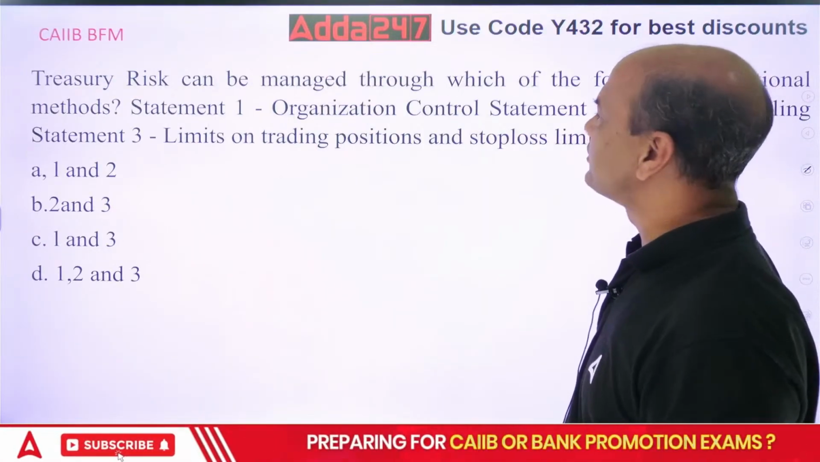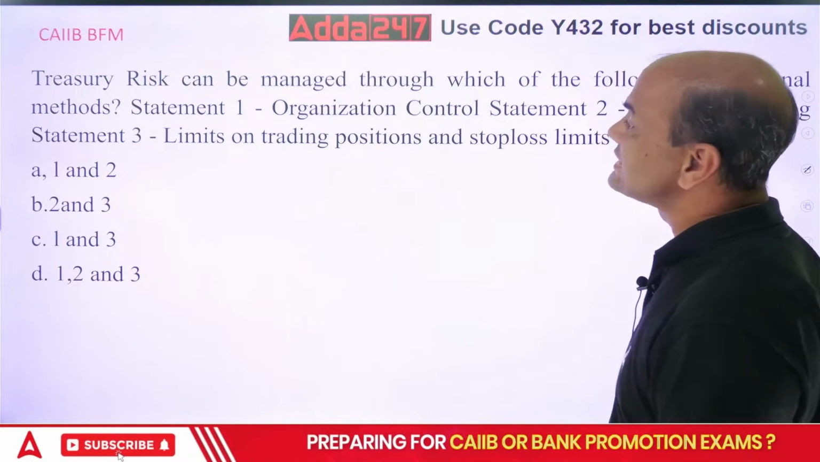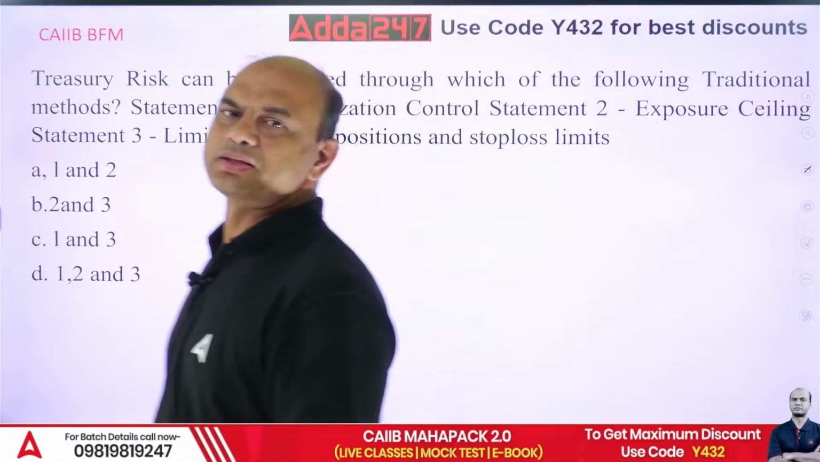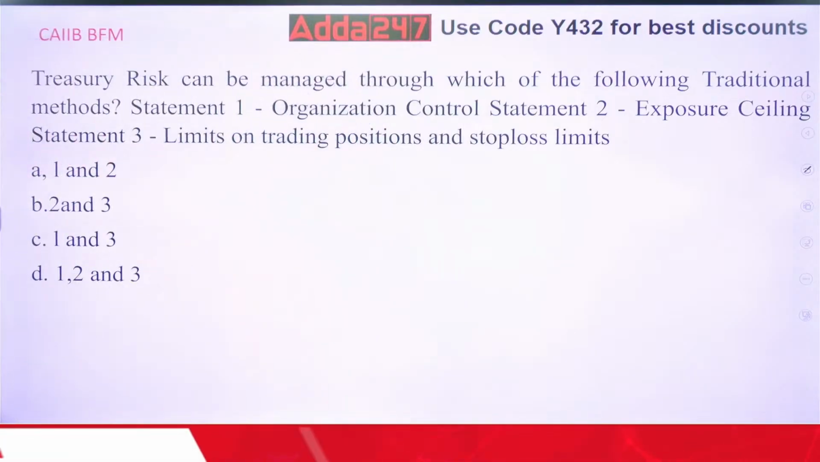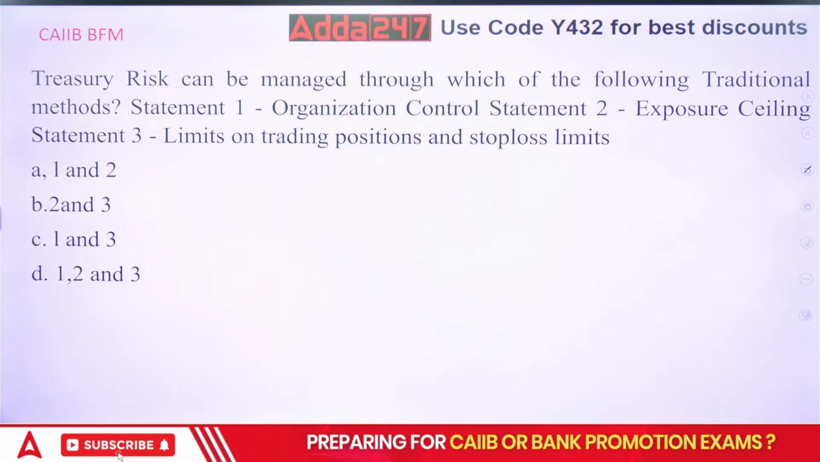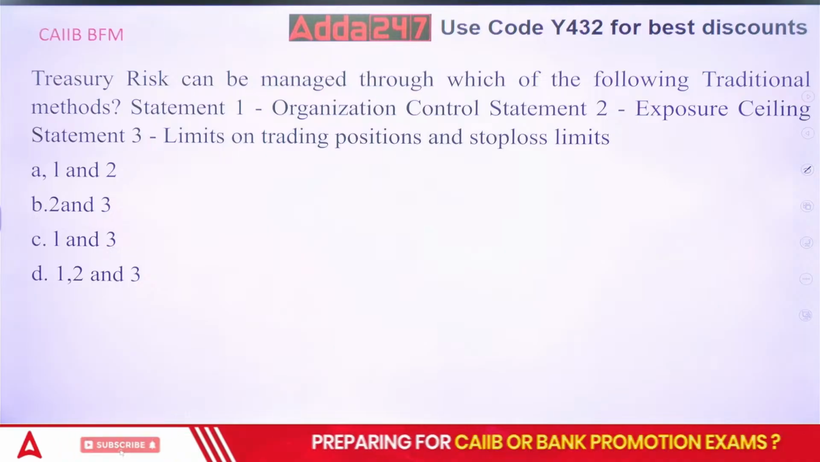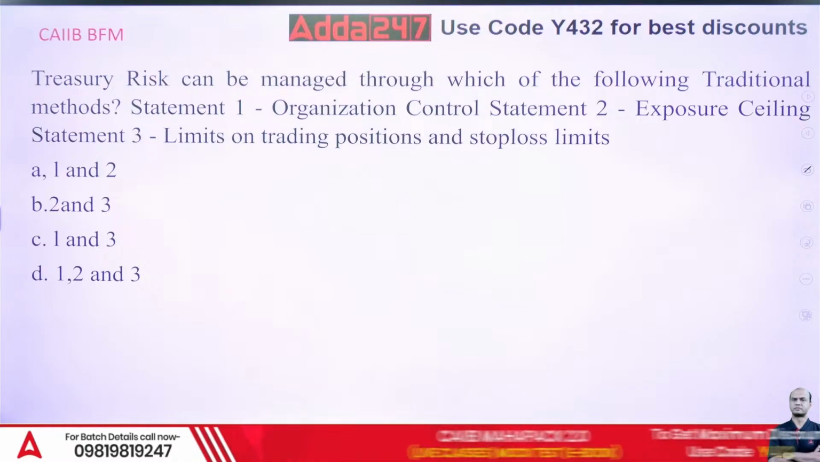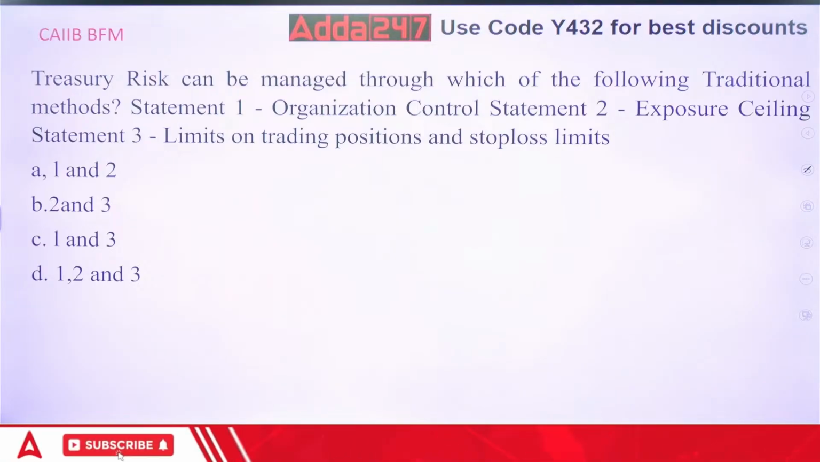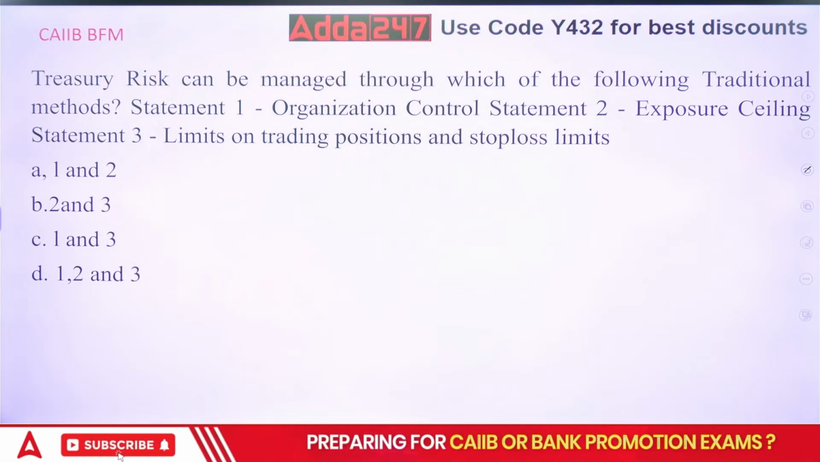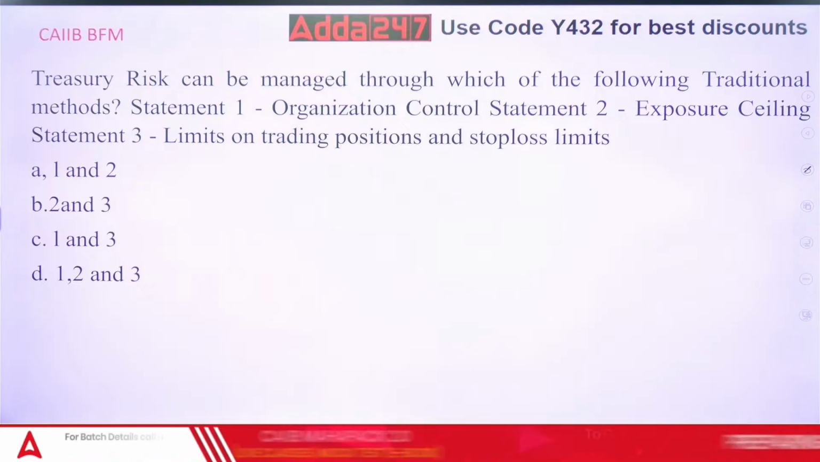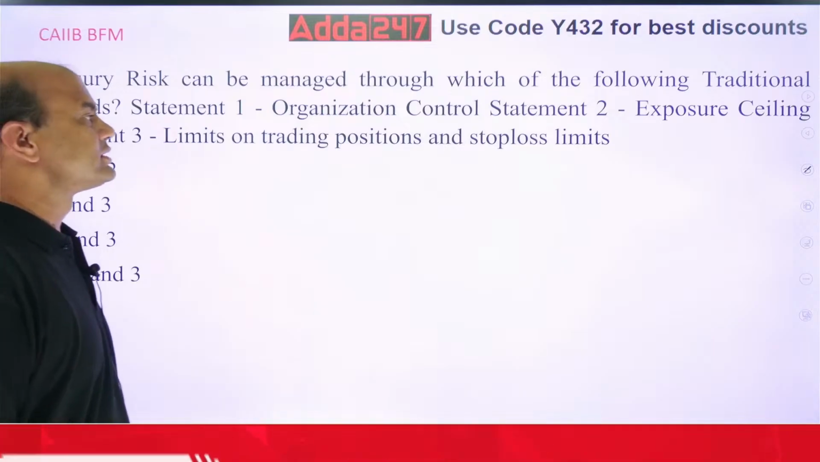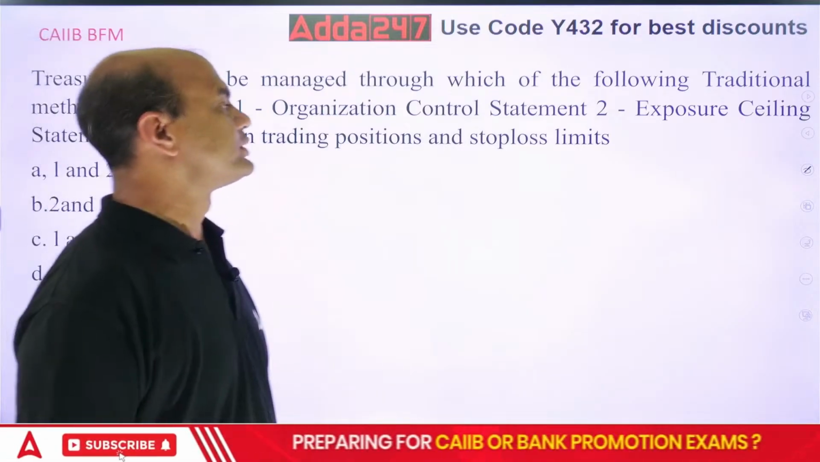Treasury risk can be managed through which of the following traditional methods? Traditional, look at this, traditional methods. Organizational control statement, exposure ceiling statement, limits on trading positions and stop loss limits. So how can you manage the treasury risk? What is organizational control statement, exposure ceiling statement?